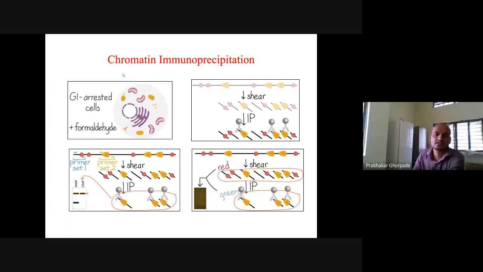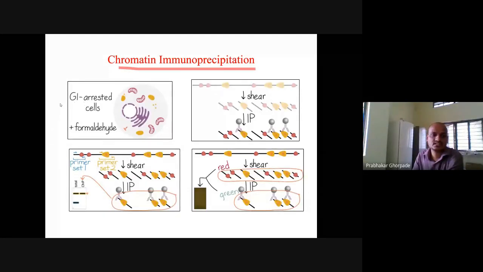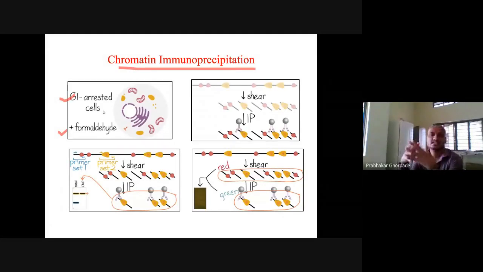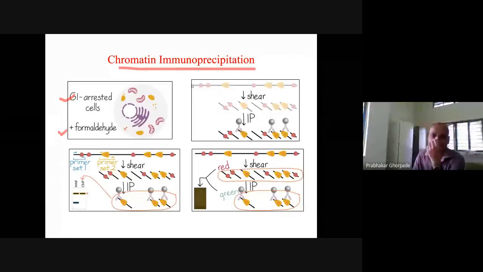So how can these protein locations be determined? This is a technique, chromatin immunoprecipitation, in which we take G1 arrested cells and treat them with formaldehyde. What happens is that formaldehyde cross-links the DNA with the protein molecules. Once it cross-links, the protein gets attached somewhat tightly. So this line is a DNA, and these are the proteins attached to it.